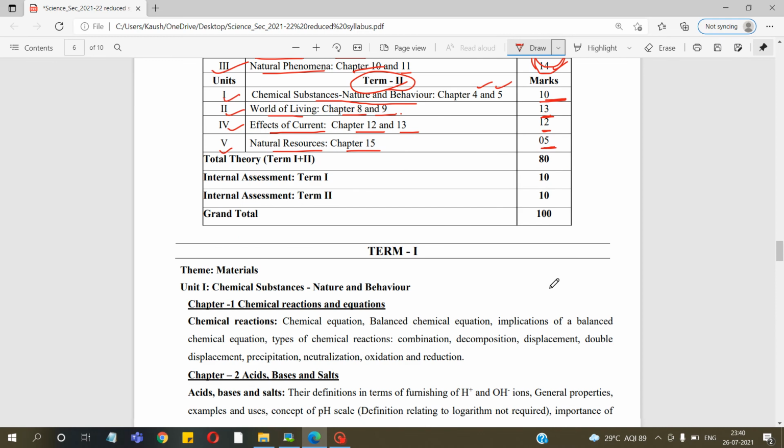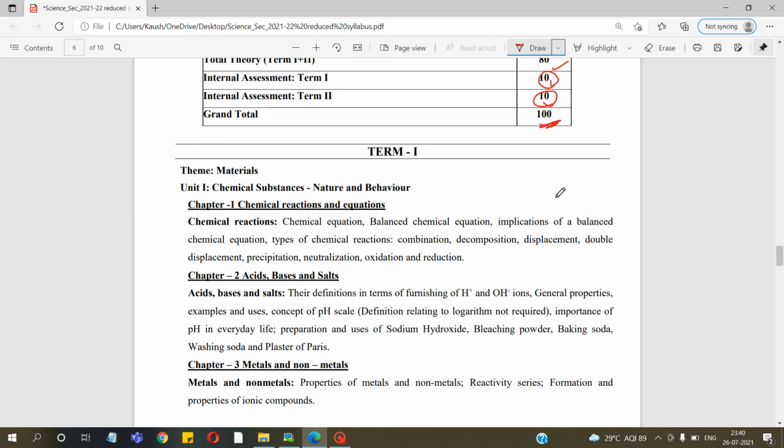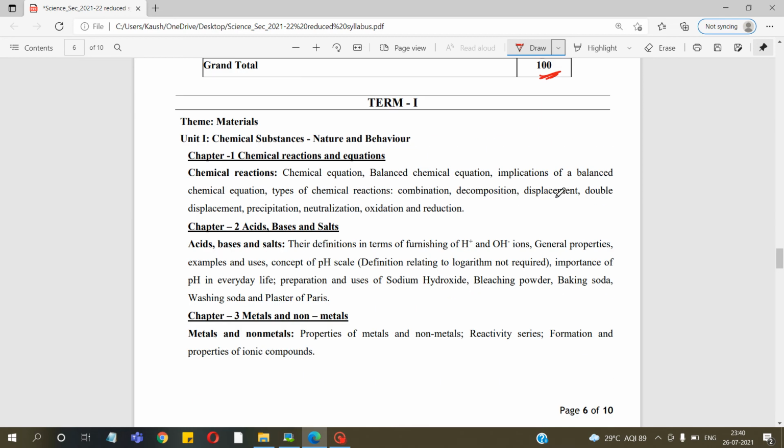So the total theory exam will be 80 marks. In term 1, 10 marks internal assessment will be there. In term 2, 10 marks internal. So total 100 marks will be there in the whole year. Now in term 1, we are going to discuss the detailed syllabus.